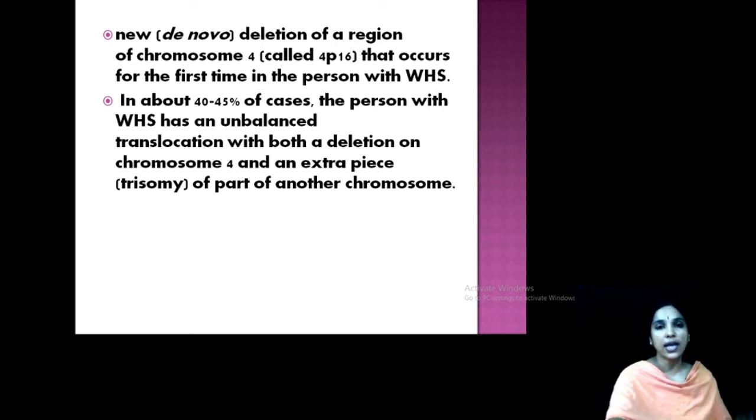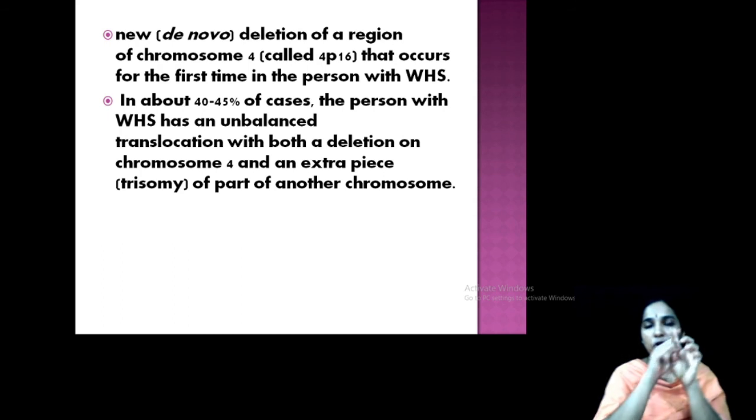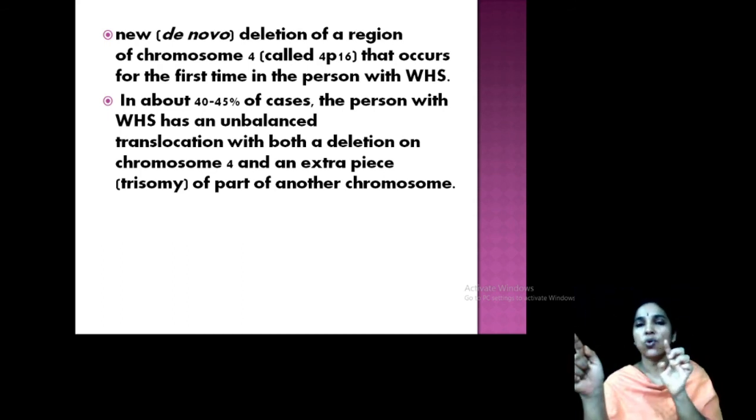Okay. So a translocation unbalanced, how does it become unbalanced? When a portion is lost from a chromosome and it attaches to another chromosome, but from that a part never attaches to this chromosome. Okay. So if there are 2, 4 and 6, think chromosome number 4 and 6, part of chromosome number 4 is cut and attaches to chromosome number 6.